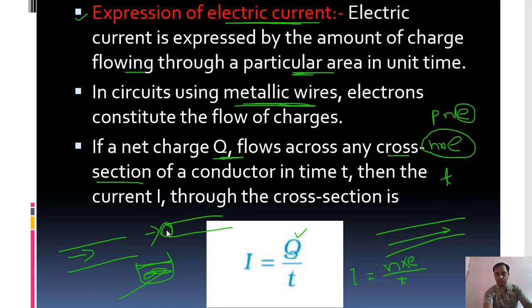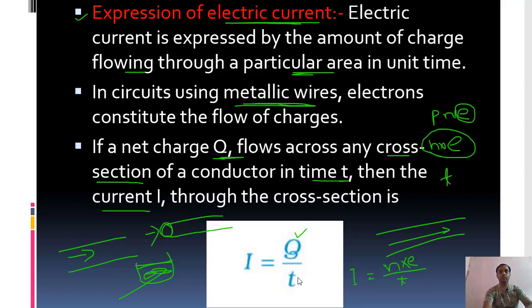So if a net charge q flows across any cross section of a conductor in time t, the cross section may be circular, elliptical, or any shape, it doesn't matter. Then the current I through the cross-sectional area is I equal to q by t.